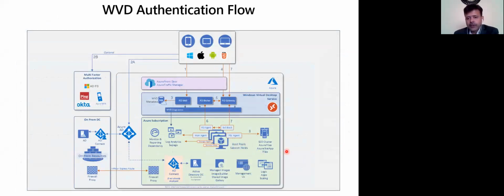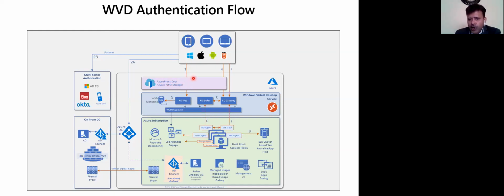Right. So this is something I think most of the technical folks will be interested in, how the WVD authentication works, right? So you can see here, these are the different devices. Any device a user can use. It can be a browser also. So when they are logging in, you can see here the Front Door and the Azure Traffic Manager also. So if you have a global deployment, you can use Traffic Manager. So they will get routed to the load balancer of that particular region from the Traffic Manager.